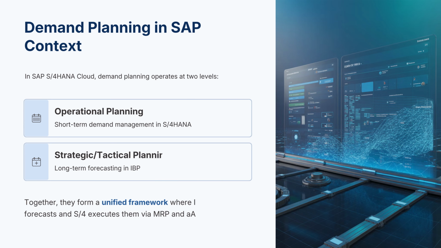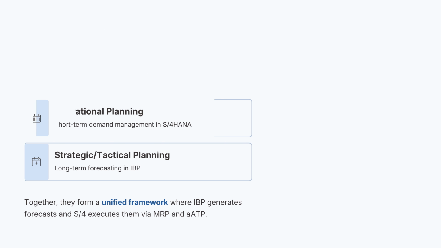Demand planning in SAP context. In SAP S/4HANA Cloud, demand planning is executed at two levels. Operational planning happens within S/4HANA Cloud itself, focusing on short-term execution. Strategic or tactical planning happens in IBP, which is built for simulation, forecasting, and what-if analysis. Together, they ensure that what's planned strategically is executed operationally, seamlessly, and accurately.